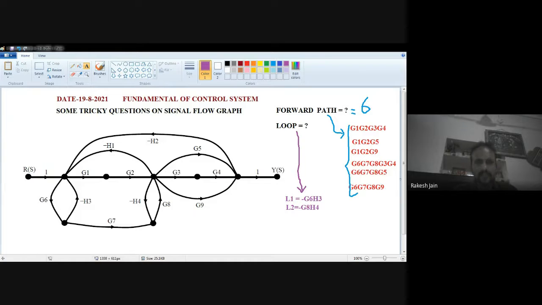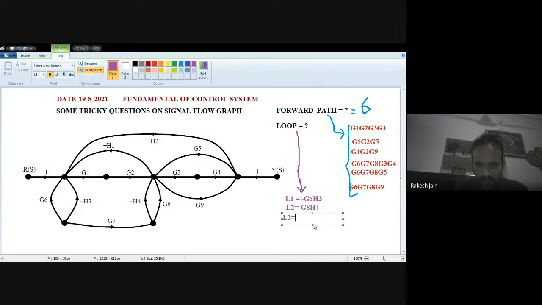Now is any other loop there? Yes, this direct loop we can see: G1, G2, minus H1 is also there. So this one is the third loop, minus G1, G2, H1.